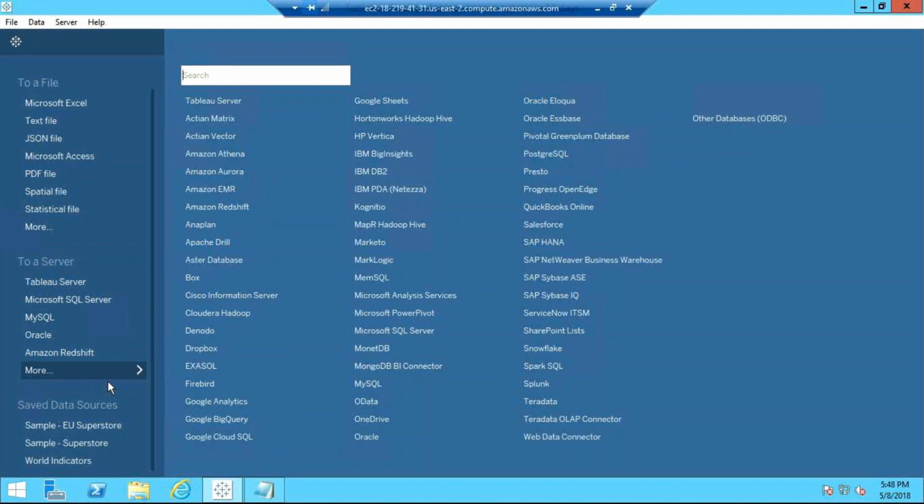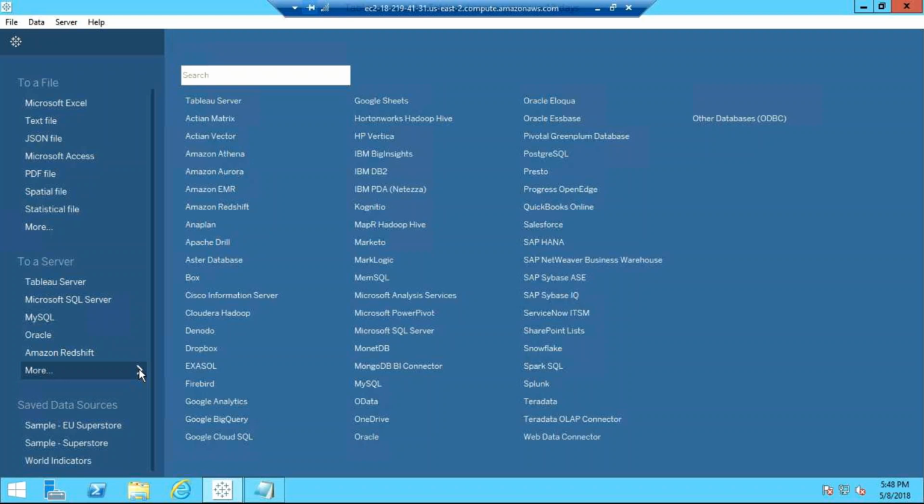Someone might ask you a question: what is the difference between the upper portion, which is described as "to a file" and "to a server"? When it says "to a file", I can load any kind of file like Excel, but I don't understand what "to a server" is and how it is different.